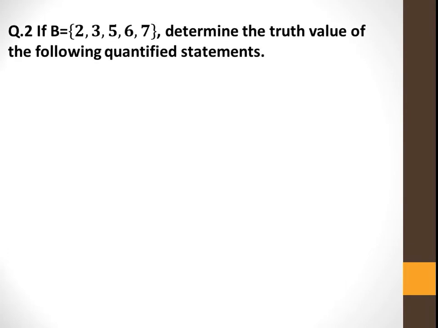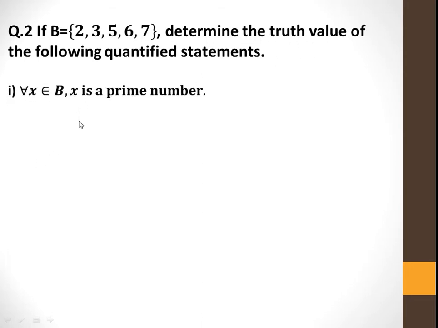Now question number 2. If the set B contains the elements 2, 3, 5, 6, 7, determine the truth value of the following quantified statements. So here quantified statements are given to you, and depending on the set B which contains the elements 2, 3, 5, 6, 7, we have to write the truth value of the given quantified statements.